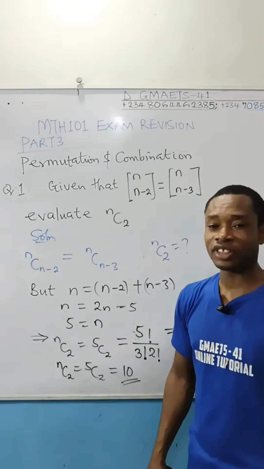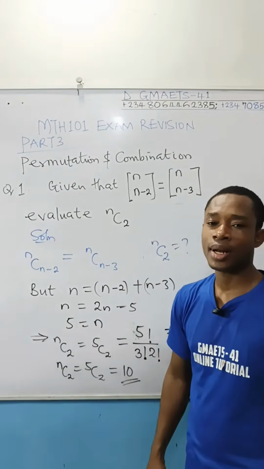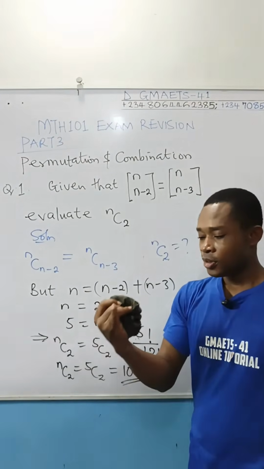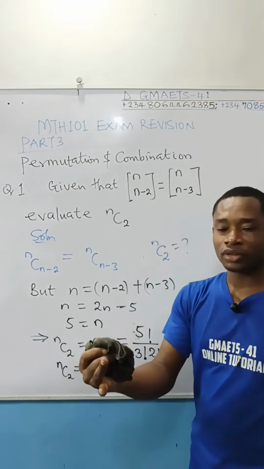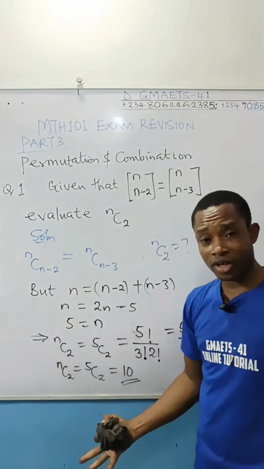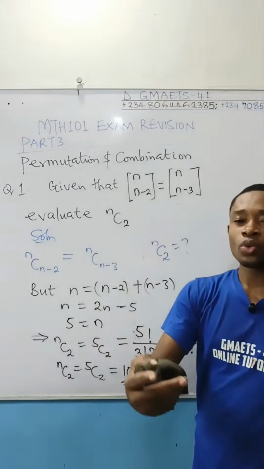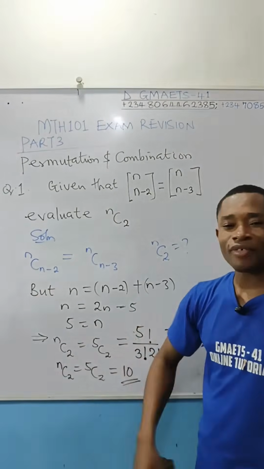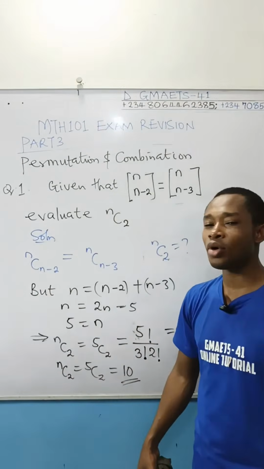They can lift straight from there. Part 1, Part 2 revision, together with the Part 3 conclusive revision here, and your workbook. If you take your time to solve all the questions that are there, you enter the exam hall and smile.